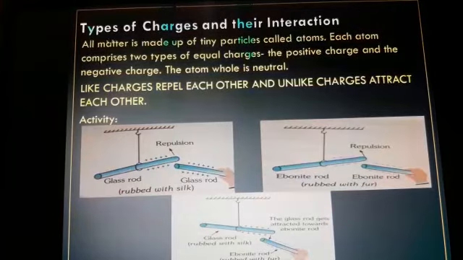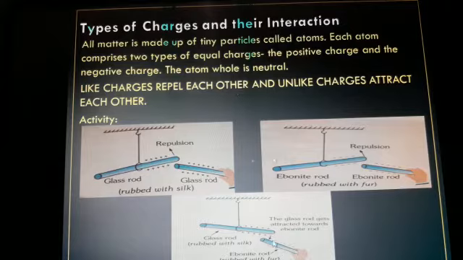Now come to the types of charges and their interaction. All matter is made up of tiny particles called atoms, and each atom comprises two types of equal charges, the positive charge and the negative charge, and the atom as a whole is neutral. In this I will explain that like charges repel each other, whereas unlike charges attract each other.